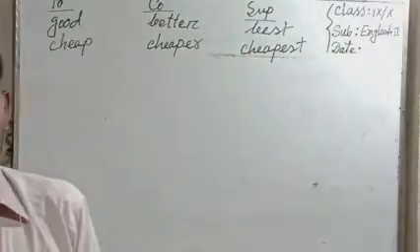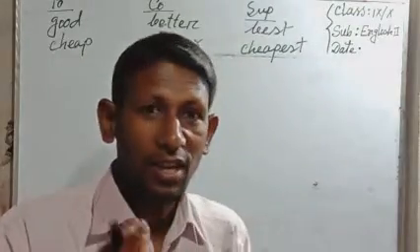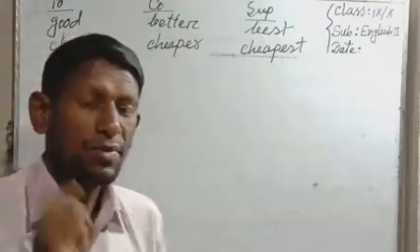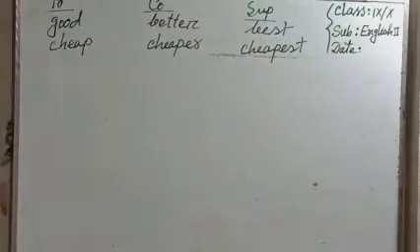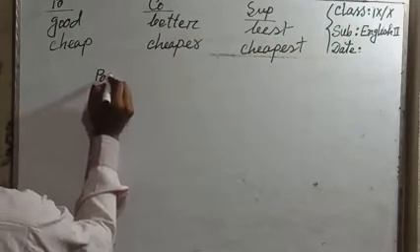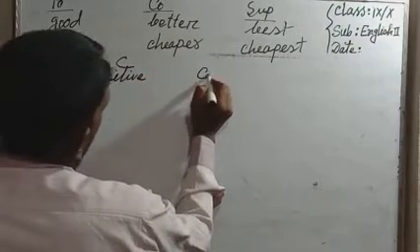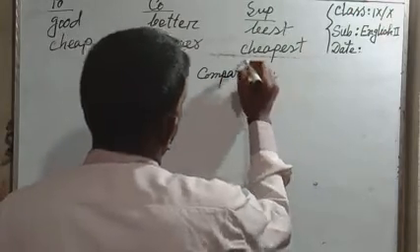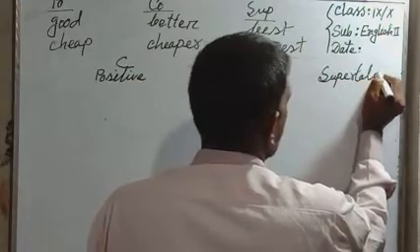So now we will learn a short technique or easy technique, because you have some doubt about that. No hesitation. Look at the form. Positive, comparative and superlative.